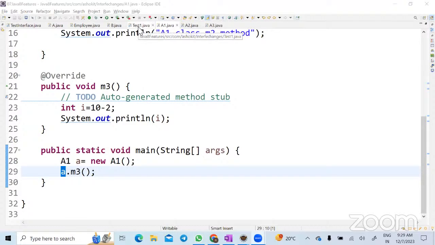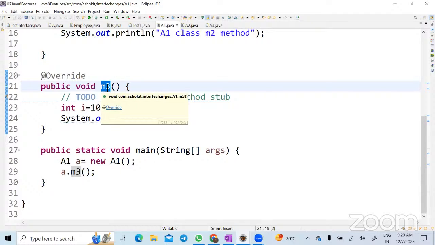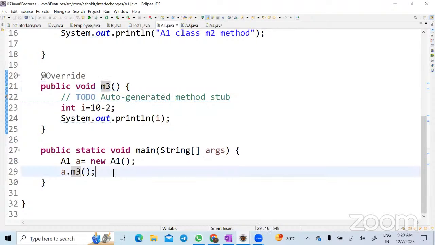So that means my question is, if I am not overriding it, it is calling the test1 interface default method. If I am overriding, as per the inheritance principle, it will call the overridden method. Sometimes I want to call the overridden method, so I will use object name dot method name. But in some scenarios, I want to call the interface default method. Then how can I do that? To provide the reference of the interface.